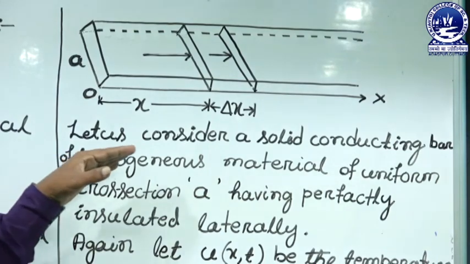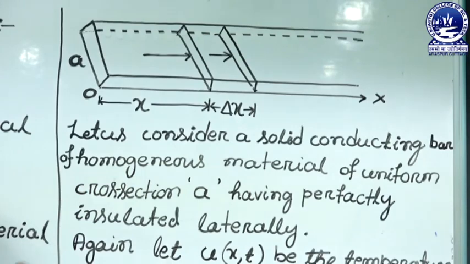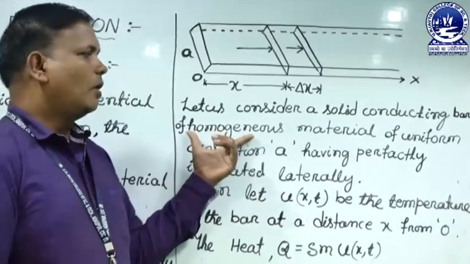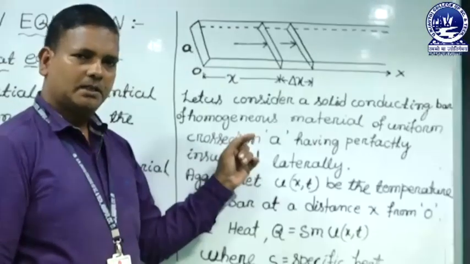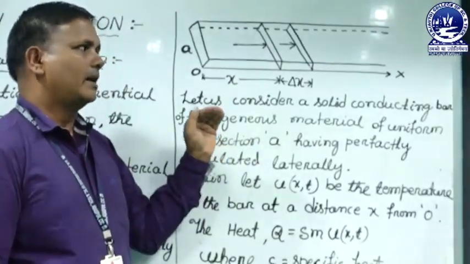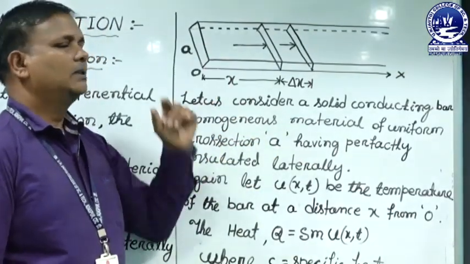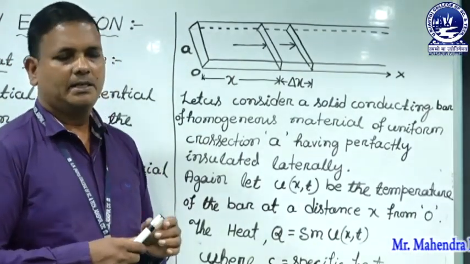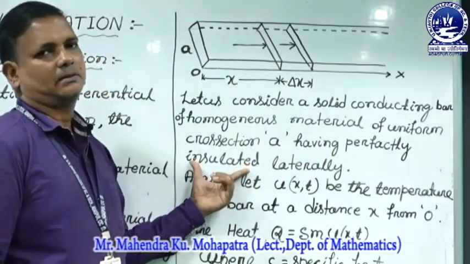Now, let us consider a solid conducting bar of a homogeneous material. Here we have taken a conducting bar like iron, gold, silver, etc., and it is homogeneous, as per the assumption. The bar has a uniform cross section A and is perfectly insulated.